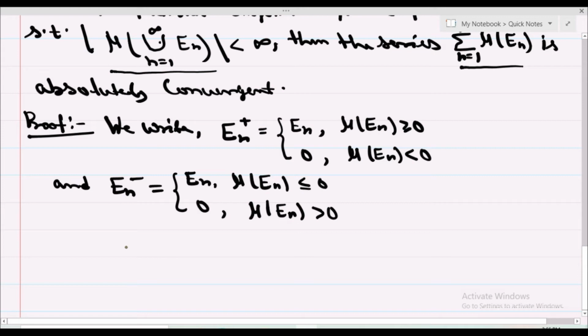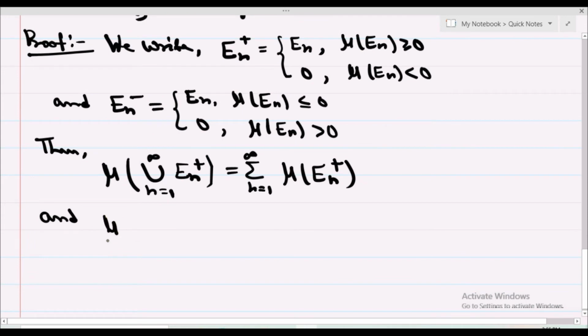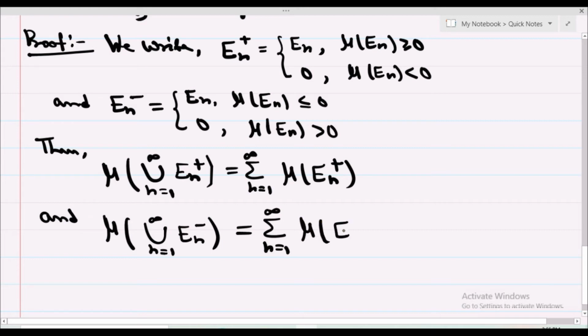Okay, then by the property of signed measure, mu of union n equal to 1 to infinity E_n plus is equal to summation n equal to 1 to infinity mu of E_n plus, and mu of union n equal to 1 to infinity E_n minus is equal to summation n equal to 1 to infinity mu of E_n minus.